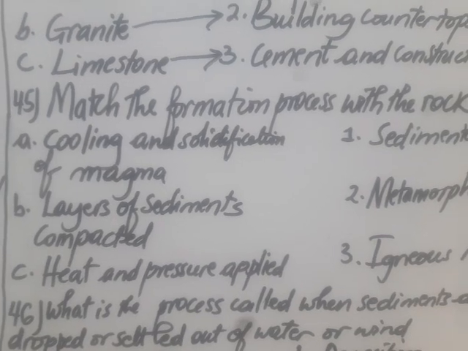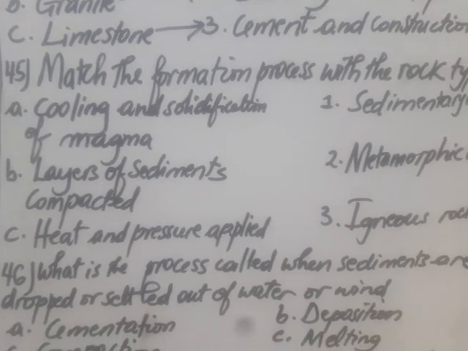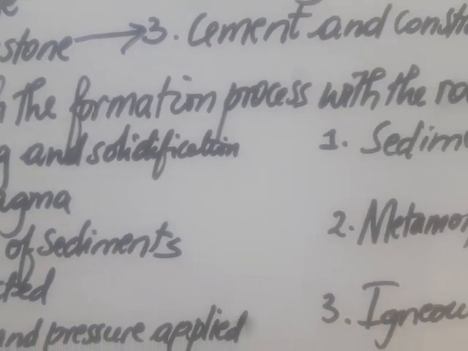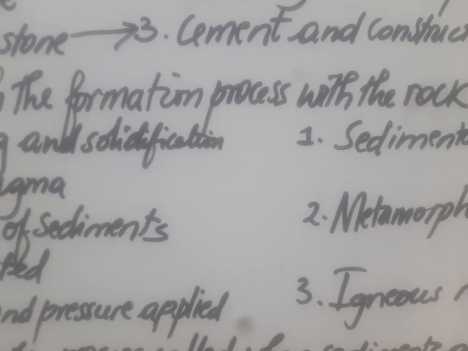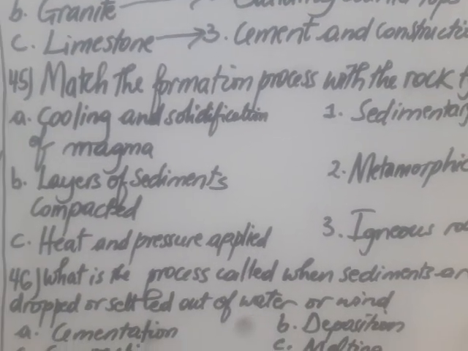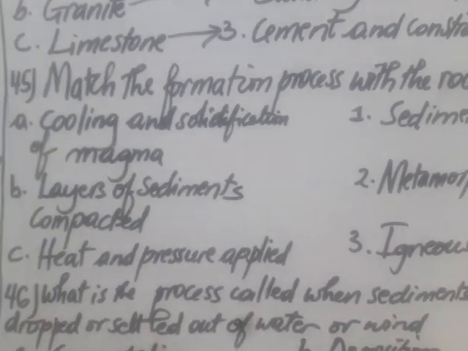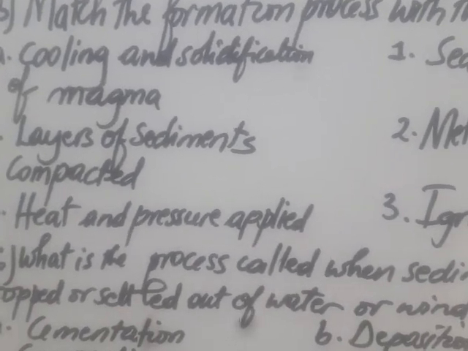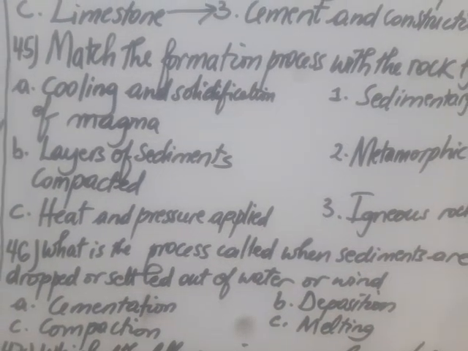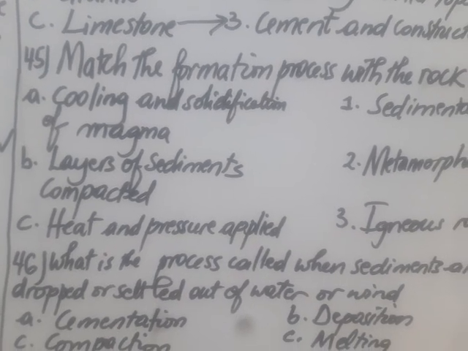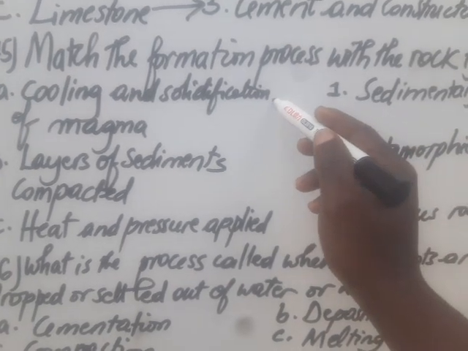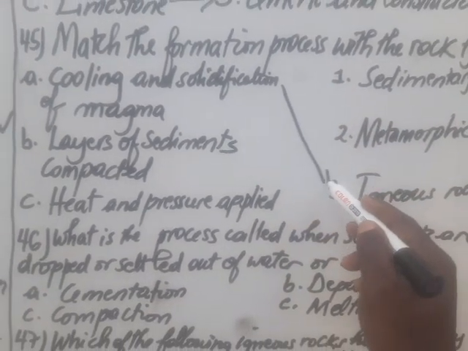Let's go to question number 45. The question is asking, match the formation processes with rock types. They give us different formation processes that we match with the correct rock type. A, the cooling and solidification of magma, relates to igneous rock, so A must be related with 3.